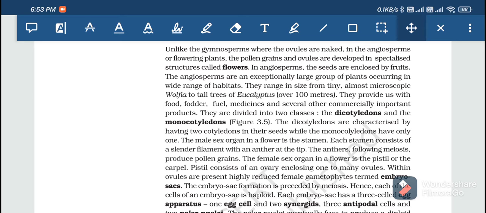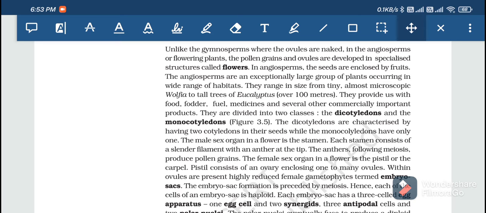The male sex organ in the flower is the stamen. Each stamen consists of a slender filament with an anther at the tip. So they have male and female sex organs. The male sex organ is called the stamen and has two parts, one is the filament and one is the anther.